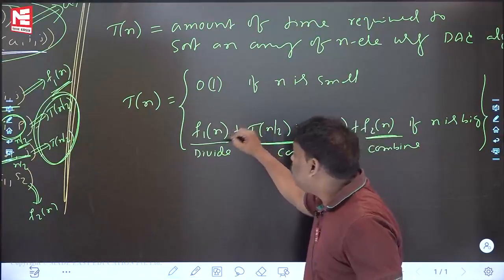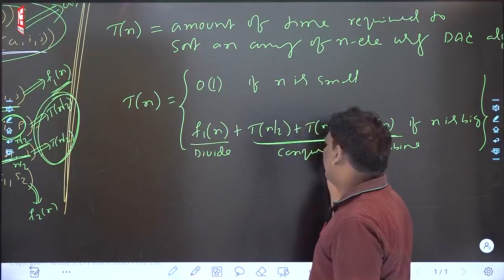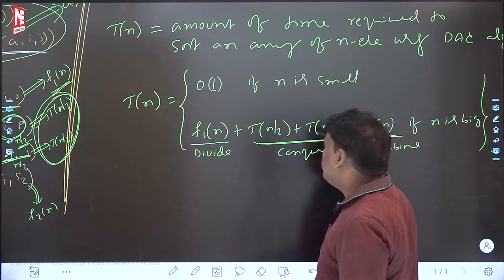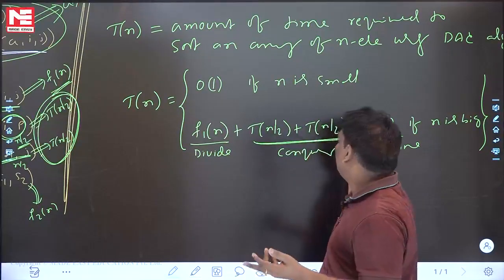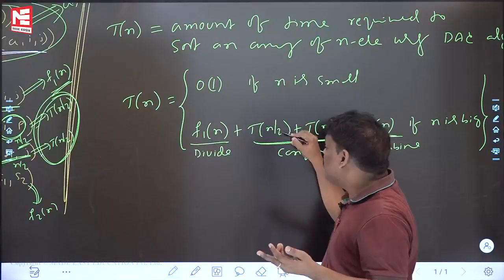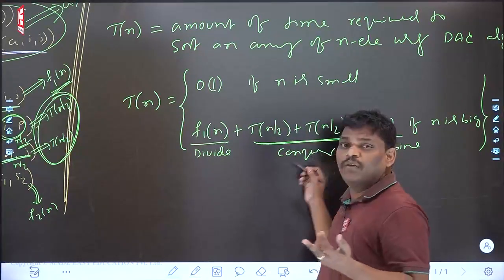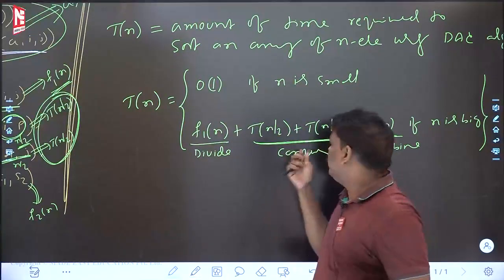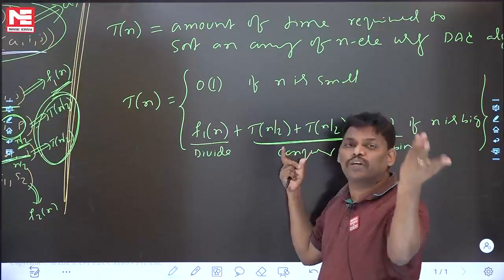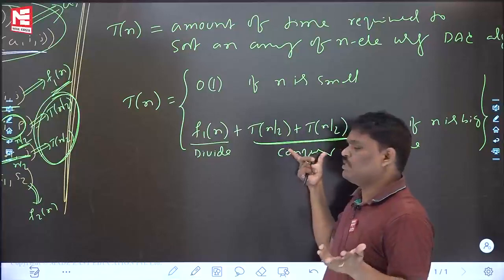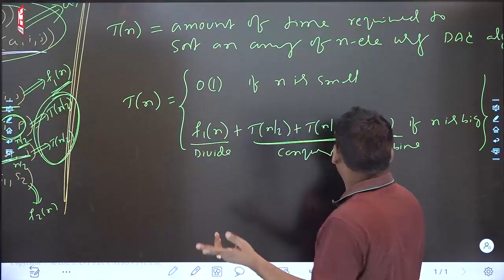Next, depending upon how you divide, the number of function calls will come. Some people are asking, sir, how can you say equal? Sometimes it may not be equal also. This may be n by 3, this may be 2n by 3. This may be n by 5, and it may be 4n by 5. Depending upon the divide, the recursion will come. Roughly I have written two function calls, equally divided: divide time, conquer time and combine time.